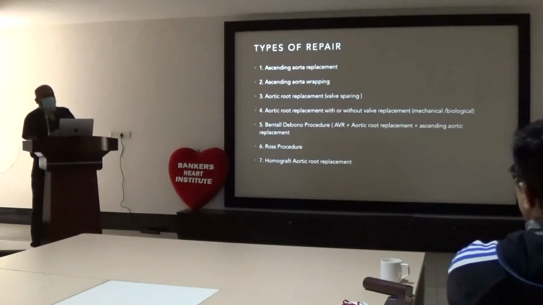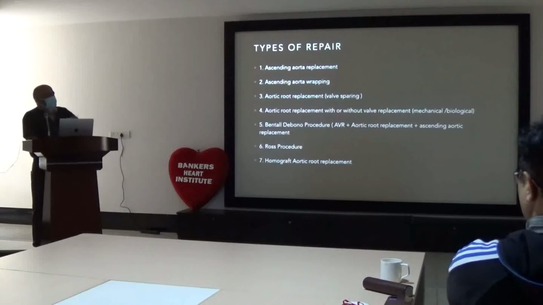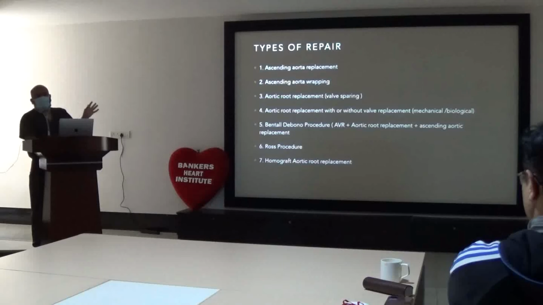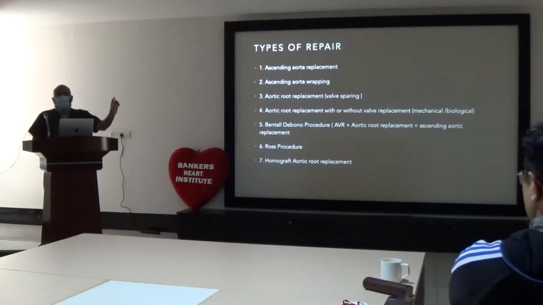So we have 7 options when it comes to ascending aortic aneurysm, but it depends on where exactly it is enlarged, what we can do. Basically in the ascending aorta we have the tubular segment, then the aortic root, below it the aortic valve, and the coronary ostia. So these 4 or 5 things we need to keep in mind.